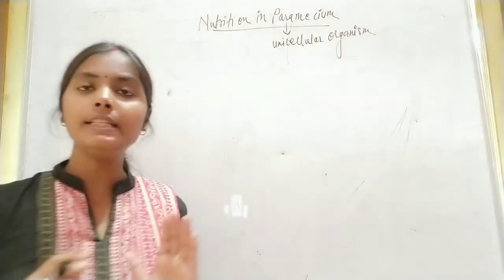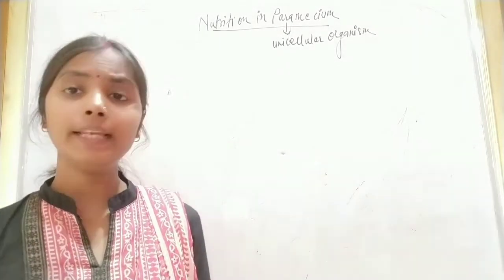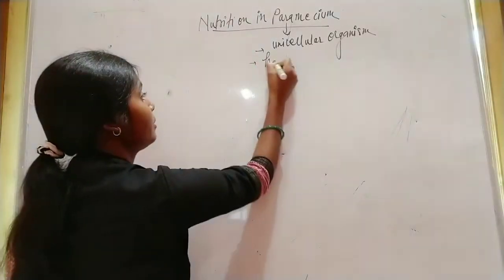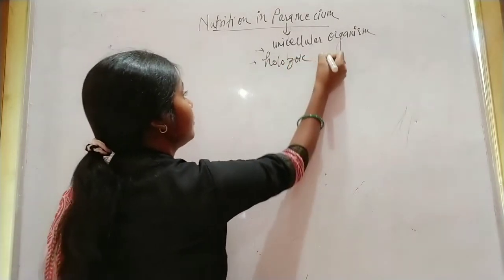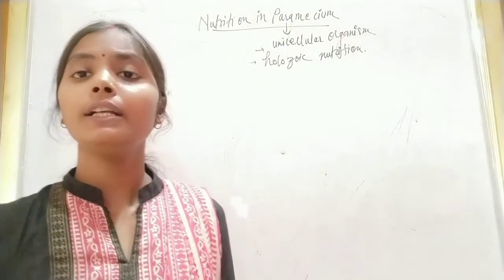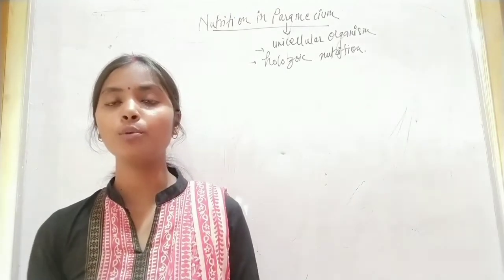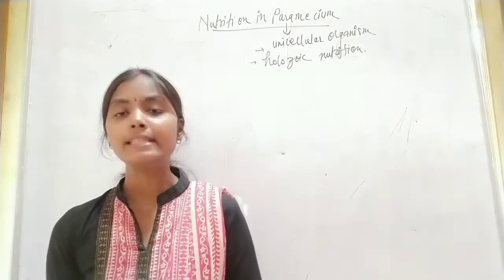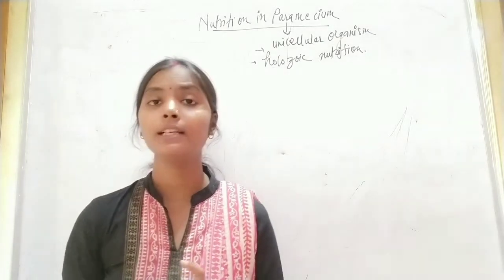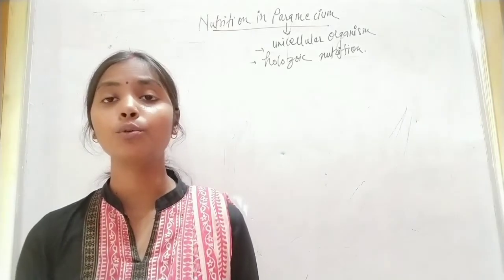And we have seen that in amoeba, the mode of nutrition is holozoic. So, in Paramecium also, the mode of nutrition is holozoic nutrition. However, they have cilia. Cilia is the locomotory organ in Paramecium, which is present all through the body. That cilia help to engulf the food through the oral groove.